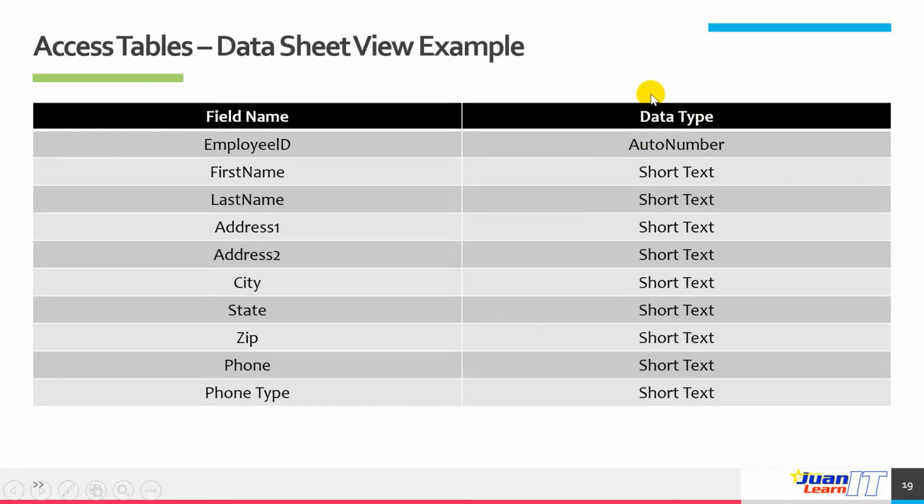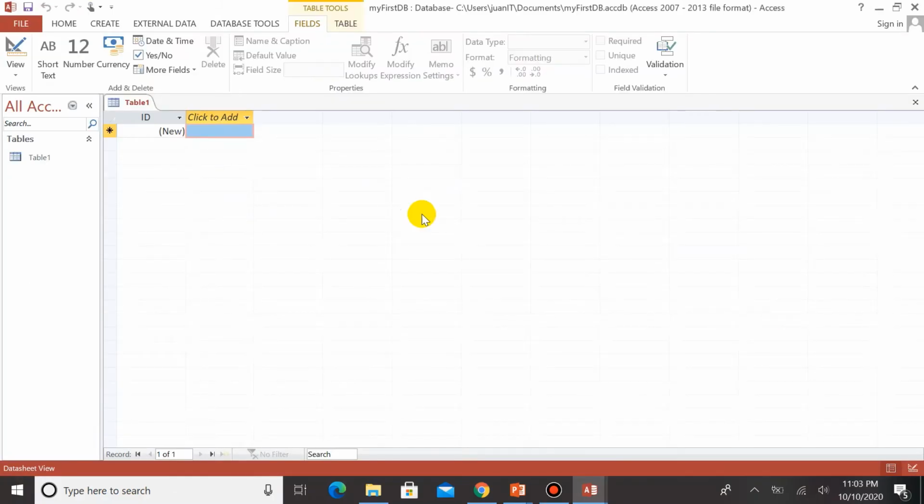Let's go back to our Microsoft Access and create a table using a datasheet view. Let me launch my Microsoft Access. We named it My First DB. To create a table here, by default we are using a datasheet view. We have two views here: either a datasheet view or a design view. For now, let's concentrate on the datasheet view.